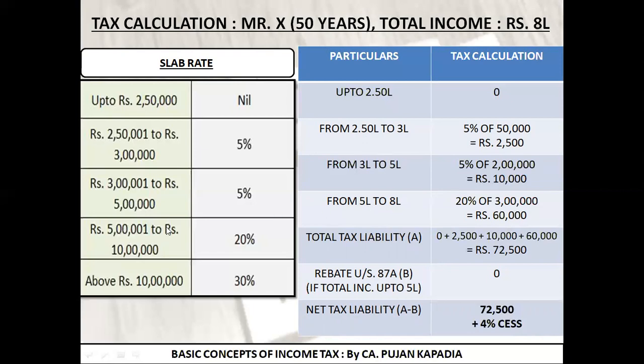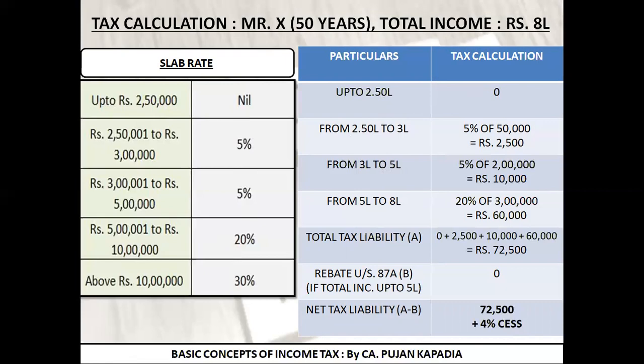We had studied from 5 lakh to 10 lakh, it is going to be 20%. But what is his income? It is 8 lakh. So I would say from 5 lakh to 8 lakh, that is up to 3 lakh rupees, I need to calculate 20%, which is coming to 60,000 rupees. So you can see from this table, friends, that his total income of 8 lakh rupees has been classified into different slabs as per the Income Tax Act, which is shown over here, and we have calculated tax liability on the basis of this slab. This is how income tax works.